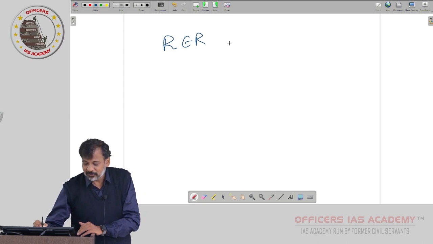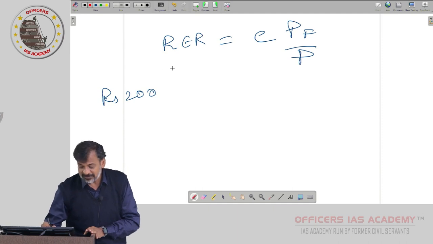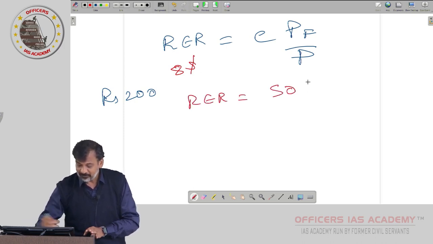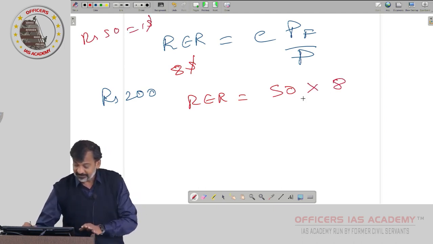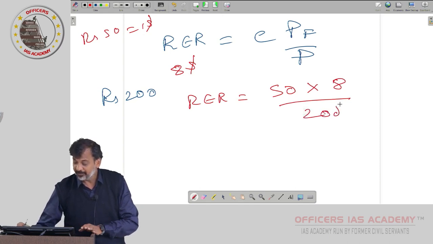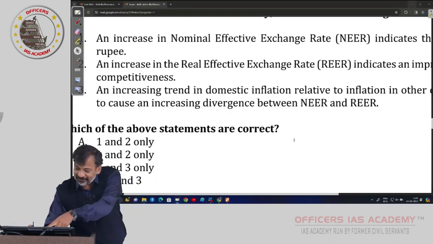Domestic inflation. First, let us assume real exchange rate is equal to E into PF by P. What is your beer price in India? 200. Beer price in US, let us assume $8. Now, real exchange rate for beer is 50, assuming 50 is equal to $1. 50 into price foreign, $8, price domestic, 200. Real exchange rate is 2. Agreed? Now, what they are telling, if there is an inflation in India,